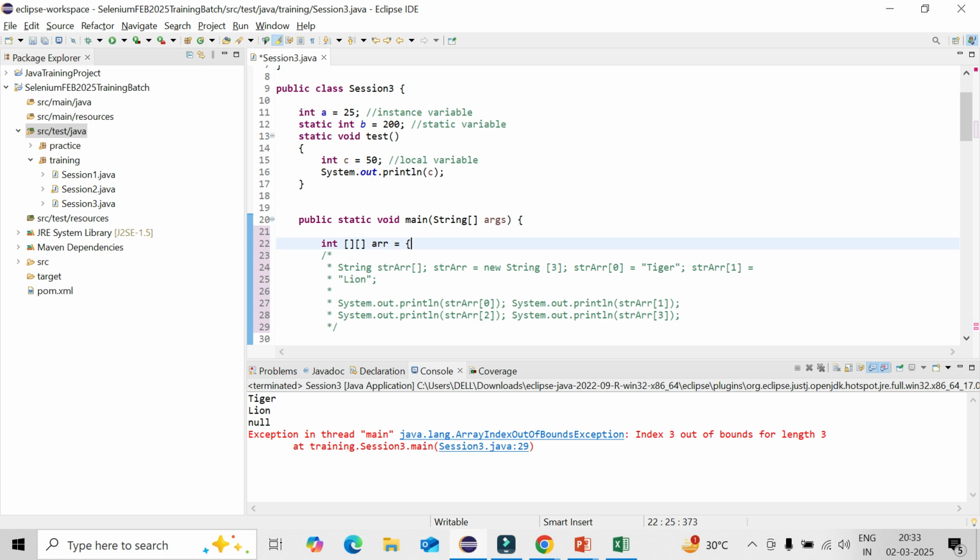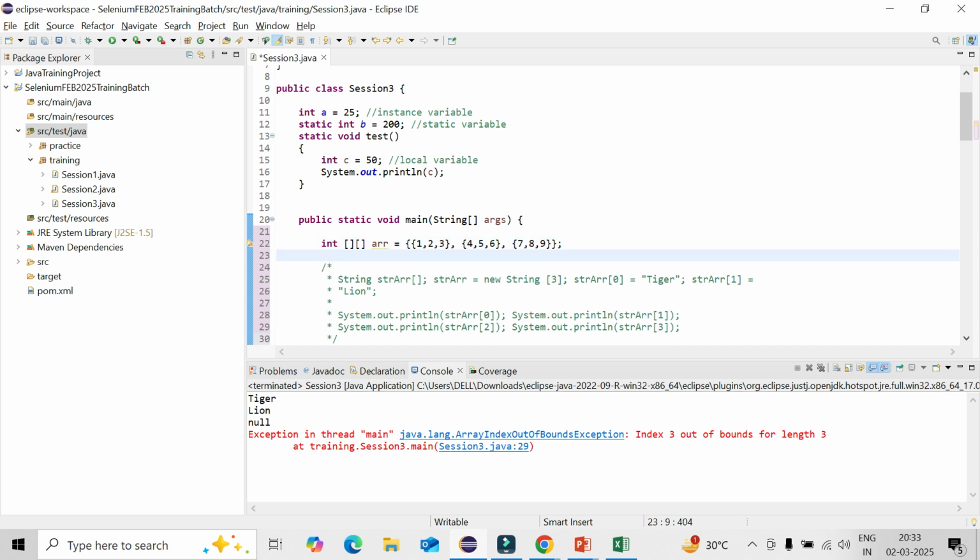How you can define it? First you need to give a double bracket and row wise 1 2 3, again in double brackets. So whatever we have defined, I can give 4 5 6, close it, every row and every column like that. You can give the column 7 8 9 and end row wise and column wise. So now definition is done.